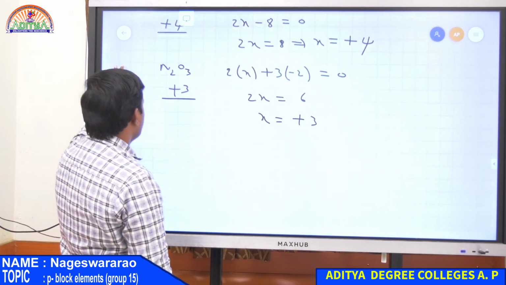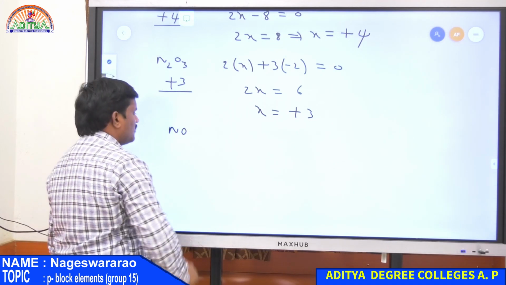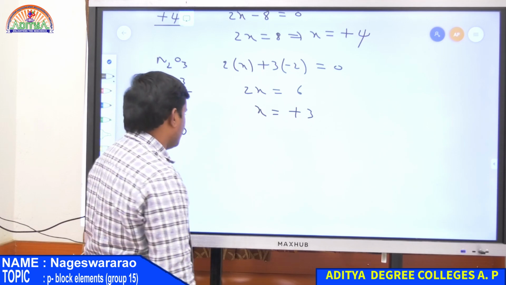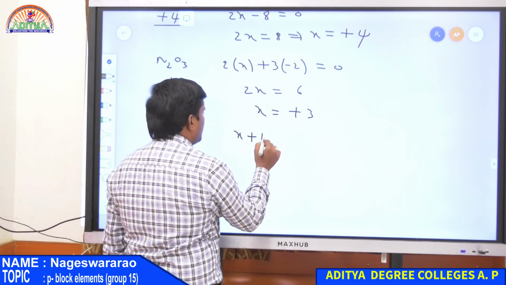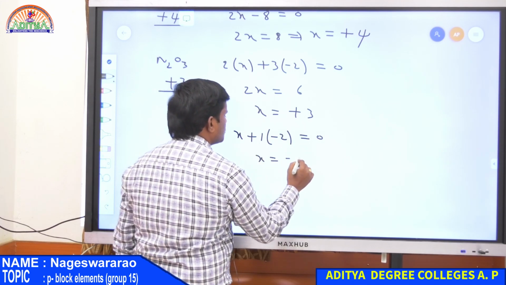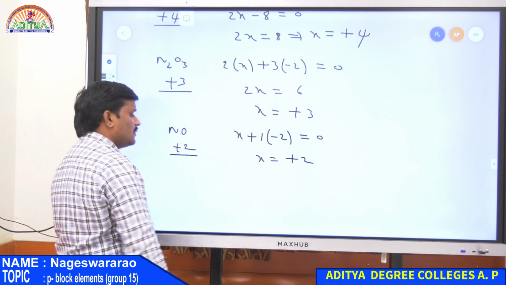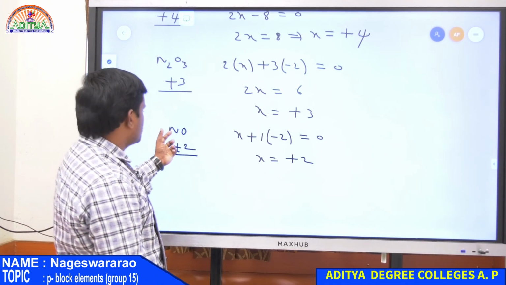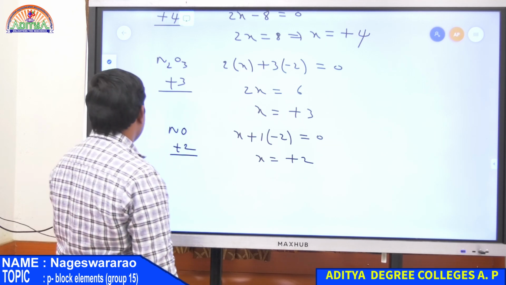Next example, NO, nitric oxide. Here N, that is X, plus 1 times -2 for oxygen, equals 0. Simply X is equal to +2. Therefore, in NO, nitrogen exhibits a +2 oxidation state.